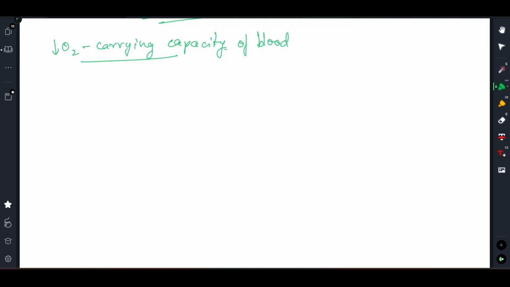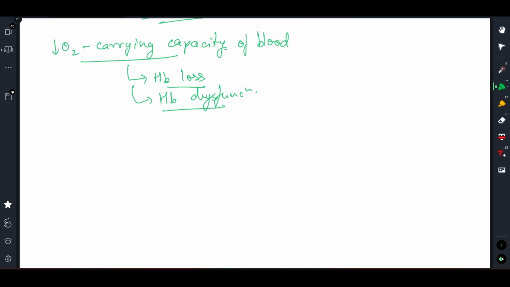So how can oxygen carrying capacity of blood reduce? The guy who is carrying oxygen in blood, that is hemoglobin, either you lose it or there is dysfunction of hemoglobin, right? Either you lose hemoglobin or there is dysfunction of hemoglobin.